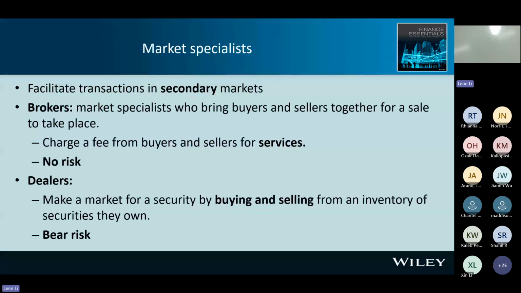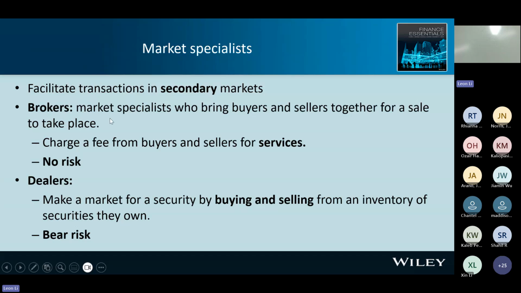Okay, on the next slide, we show you the market specialists. They facilitate, or help, transactions in the secondary market. So for individual investors like us, we invest our money in the secondary market. All right. Then we need some professional experts to help us in the secondary market. Here we have two professional experts. One, broker. Second, dealer.